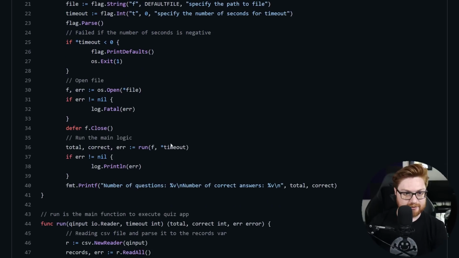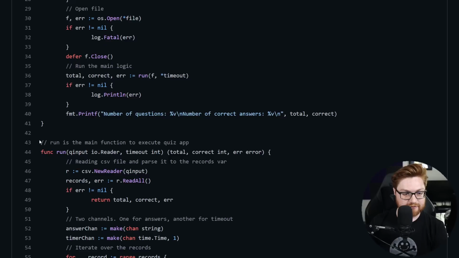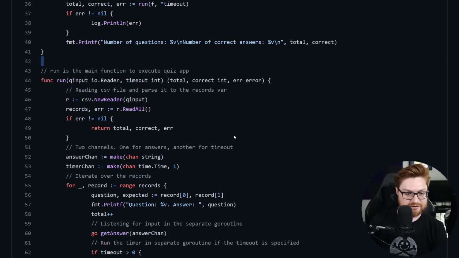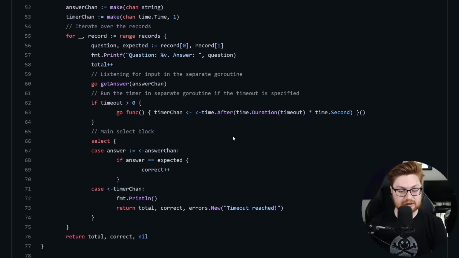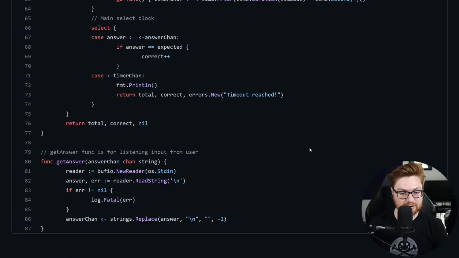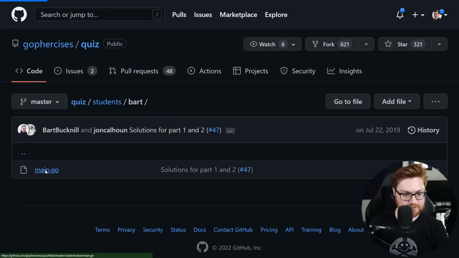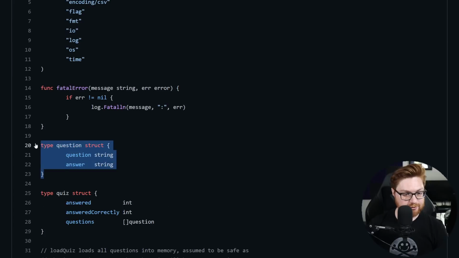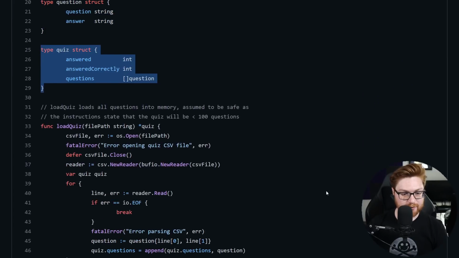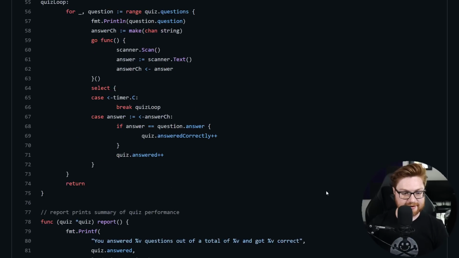So there's a lot that they're playing with. But it's very, very cool and actually good to see some comments in here. And in case this helps you learn something new or see other examples of Golang code, this is how you could do it. Check out what Bart is up to. He's got a main.go. Here they're using structs to be able to answer these, so we can play with those in a later video. But ultimately, that is it.